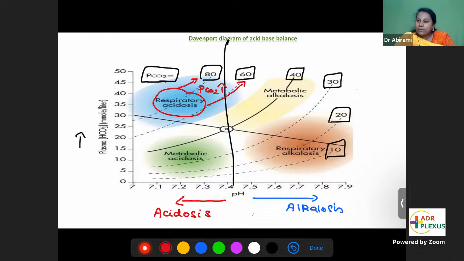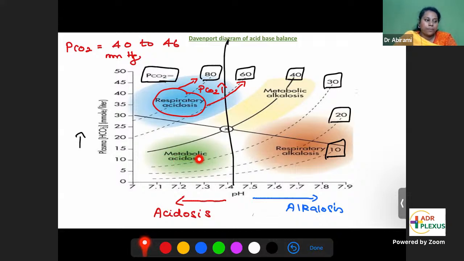What is the normal partial pressure of carbon dioxide? PCO2 in arterial blood is 40 and in venous blood 46. So 40 to 46 millimeters of mercury is the normal value of PCO2. But in this respiratory acidosis, it is 80 and 60. So carbon dioxide is more, and that has caused acidosis. So you call it respiratory acidosis. The blue portion denotes respiratory acidosis.